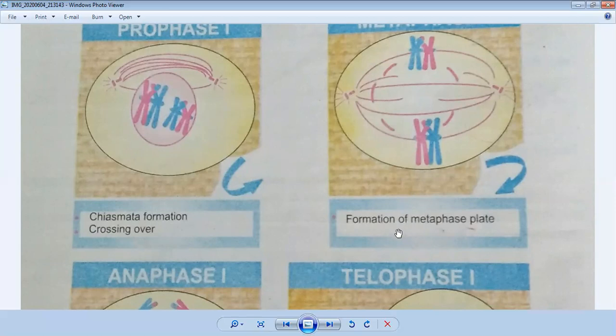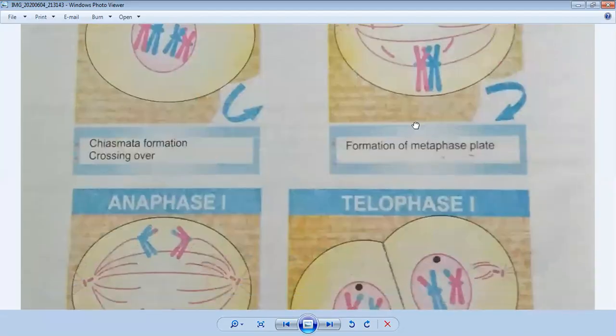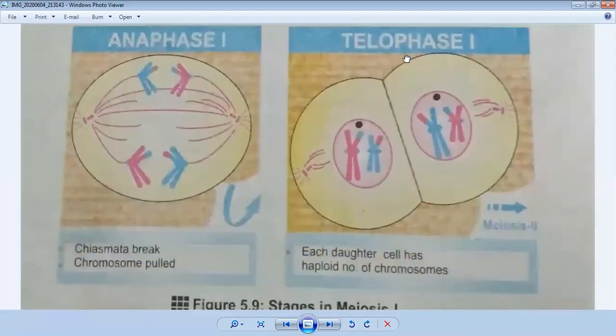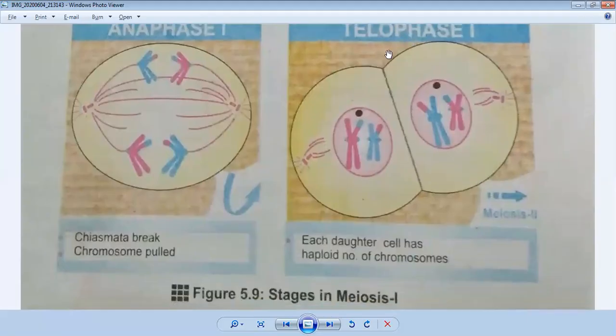Then come to anaphase 1. In this stage, first of all we can see that crossing over is done, and the metaphase plate is going to be divided in the center, and the pairs are going towards their poles.